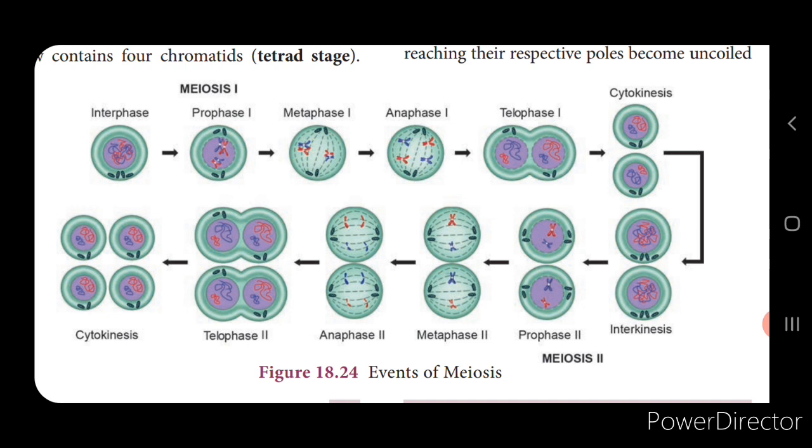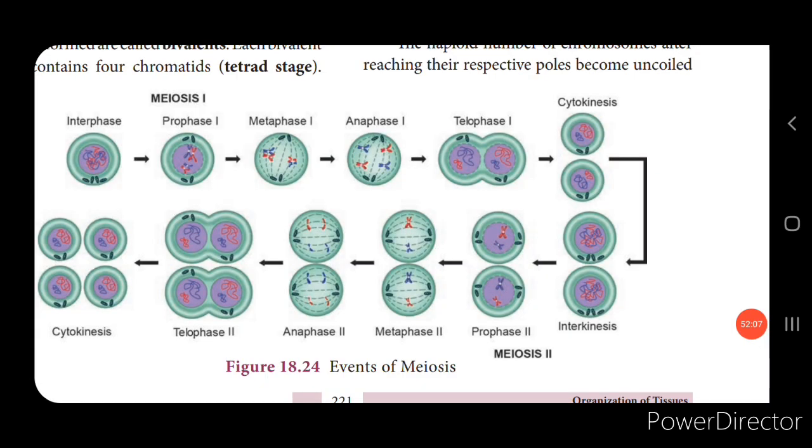Again the 2 haploid daughter cells result in the formation of 4 daughter cells, and here the chromosomes become half in number, that is, the haploid number of chromosomes will be formed. So at the end of the meiosis, 4 haploid daughter cells will be formed, and it will consist of 2 divisions.